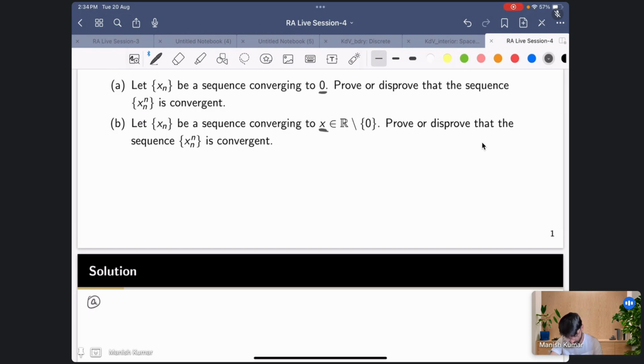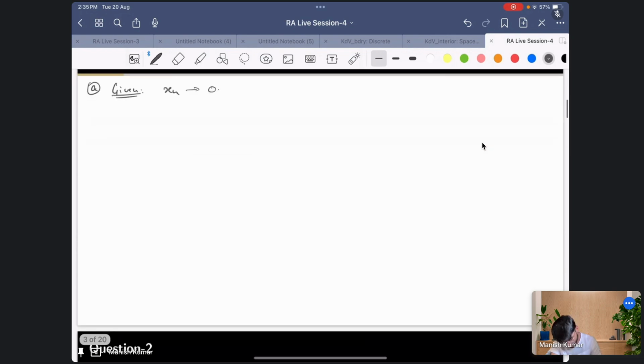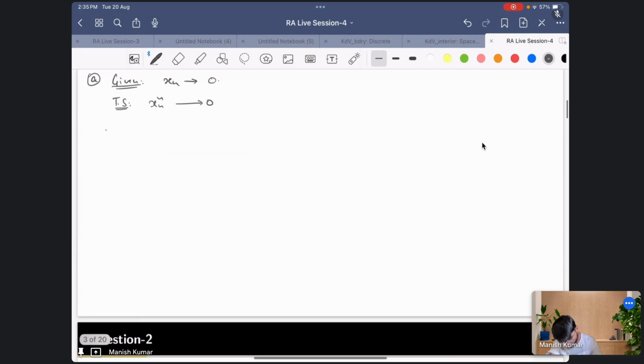So to begin with, let's go with the first problem. Given xn converges to 0, you have to show xn raised to the power n also converges to 0. To prove that xn raised to the power n converges to 0, we need to choose some epsilon. So just the standard way, let epsilon greater than 0 be any arbitrary real number.